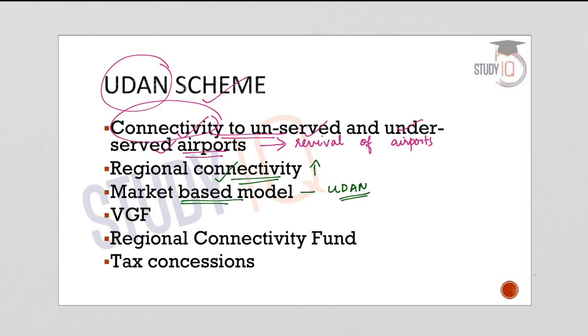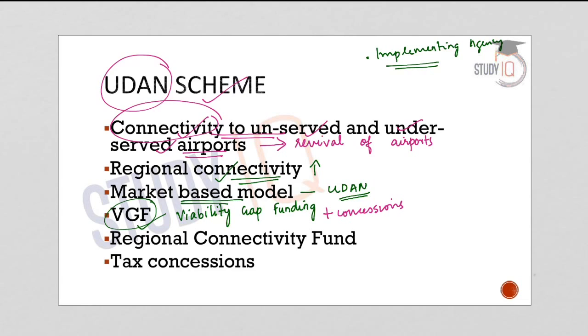Under this market-based model, the interested airline and helicopter operators can start operations on unconnected routes. And for that, they have to submit a proposal to the implementing agency. Suppose an airline or a helicopter operator wants to start operations on an unconnected route. They will have to submit a proposal to the implementing agency of the scheme. Now the operators could seek a viability gap funding or a VGF. And apart from this viability gap funding, they will also be eligible for certain concessions.